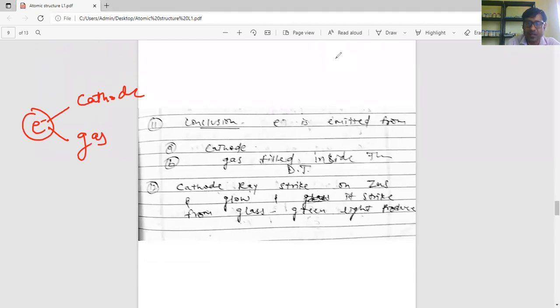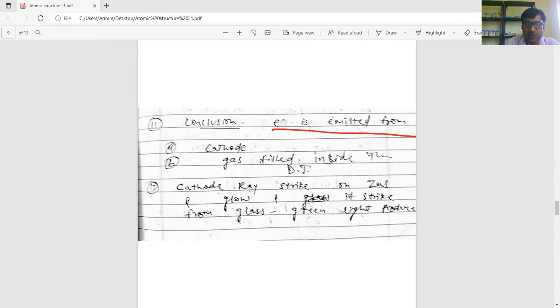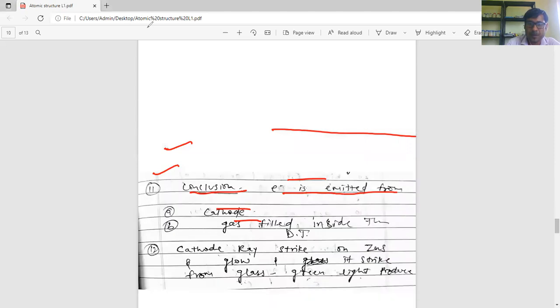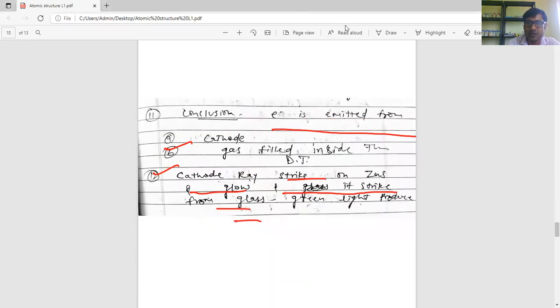The conclusion is that electrons are emitted from the cathode and the gas filled inside the discharge tube. And when the cathode ray strikes the ZnS screen, it glows, and green light is produced. So through this we can detect that the cathode ray is emitted.